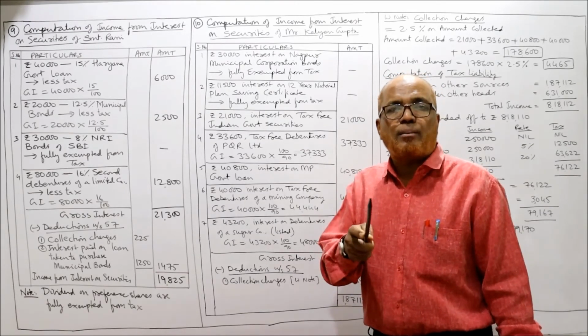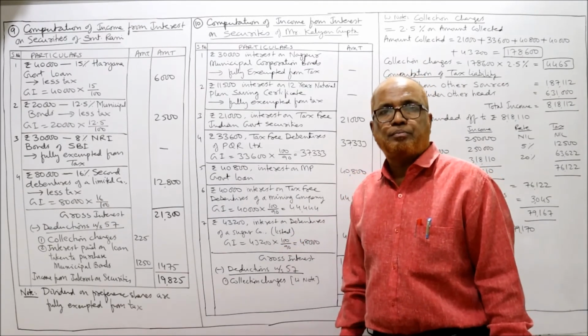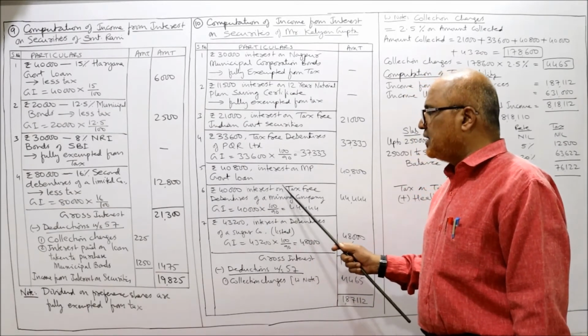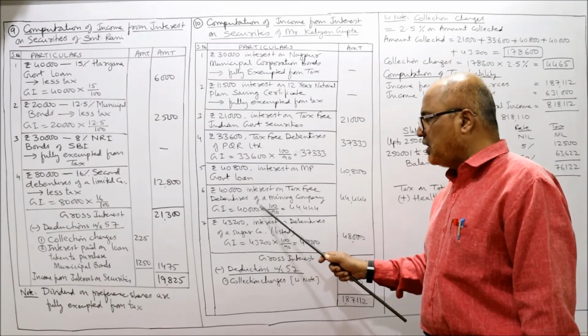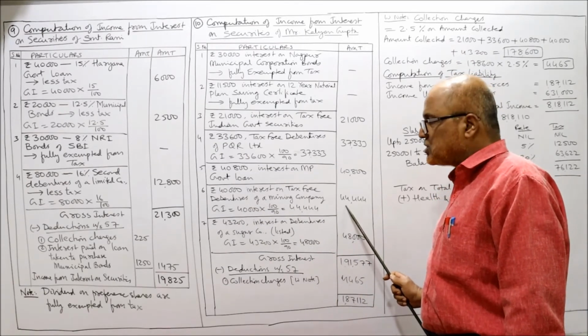When it's a tax-free commercial security, the amount given is the net amount. We have to gross down. Multiply by 100 by 90. So 40,000 interest on tax-free debenture of mining company, gross interest 40,000 into 100 by 90, 44,444. This is the gross amount.